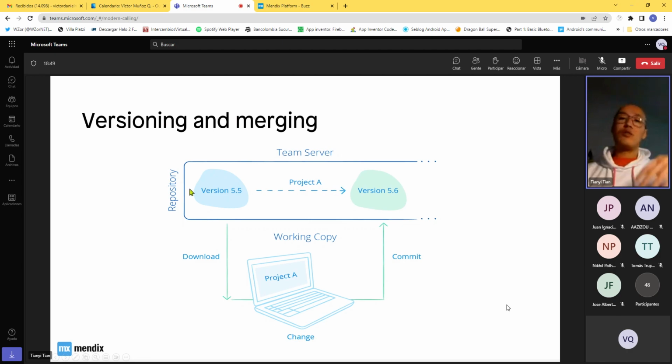And whenever you open up the project on your local machine on your Mendix Studio Pro, you basically create a download, a working copy, if you may, and then you do your magic, create the changes, and then you commit to the mainline again. And this is how you create a new version of your project, right? And then the team server or the mainline knows that there's a new change being committed.